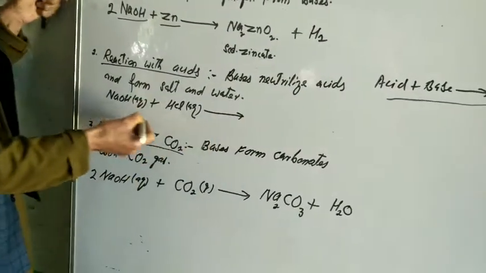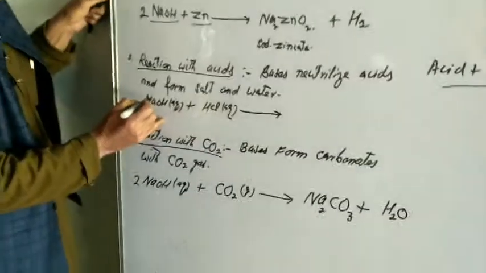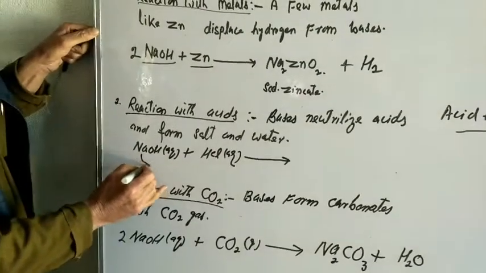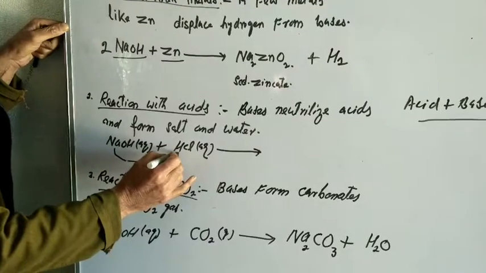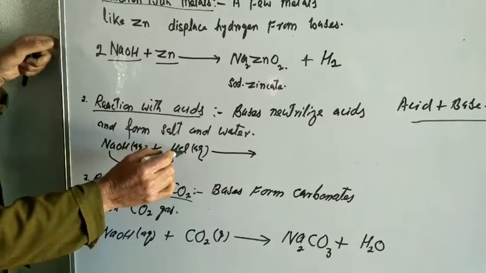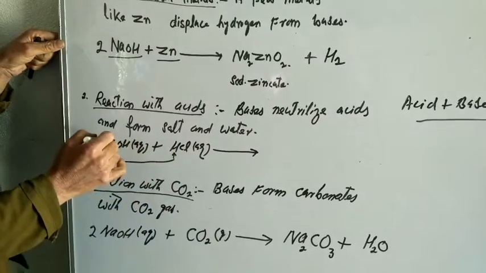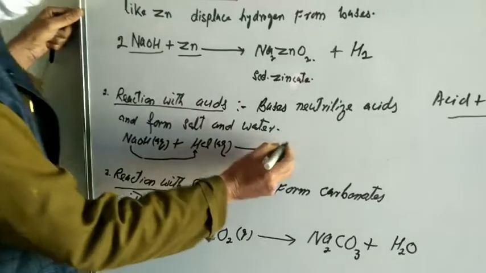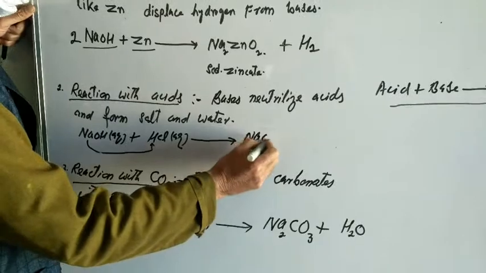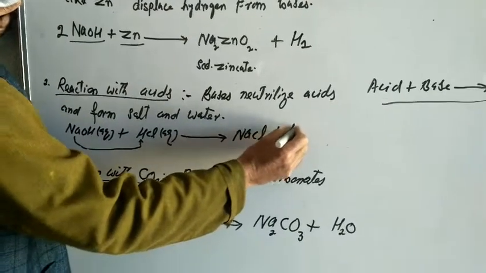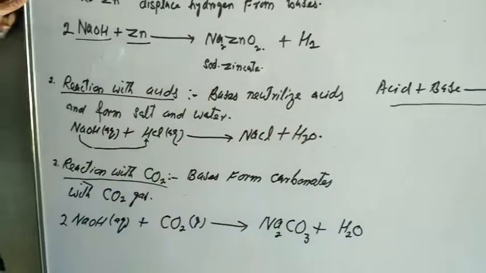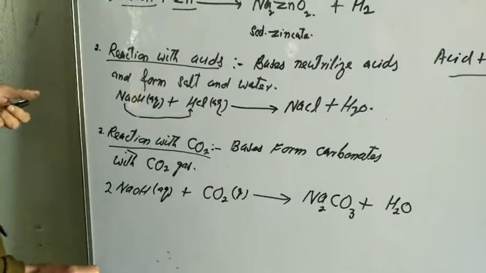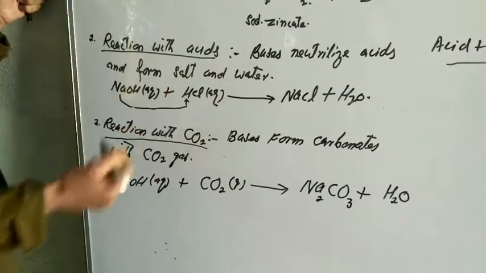Now here salt will be formed. Na will displace H from acid, this being metal ion, and H will here occupy its position. It will form sodium chloride and water. Okay.